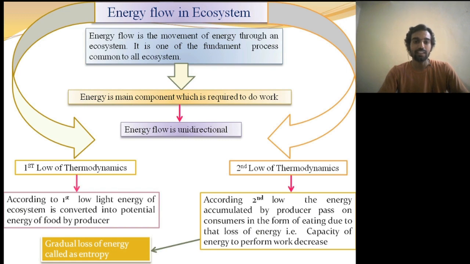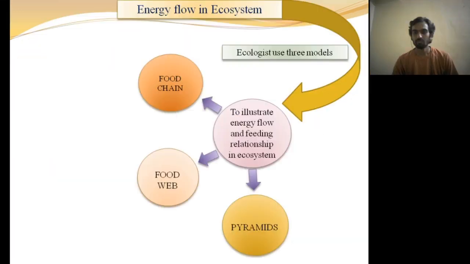Due to that, there is a loss of energy. That is, the capacity of energy to perform work is decreased. And this gradual decrease of energy, or the loss of energy, is called entropy. So, that is energy flow in the ecosystem.